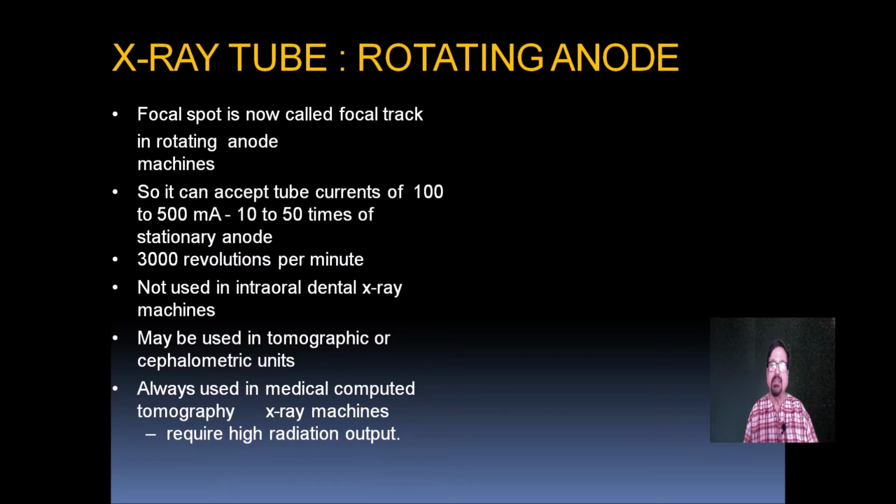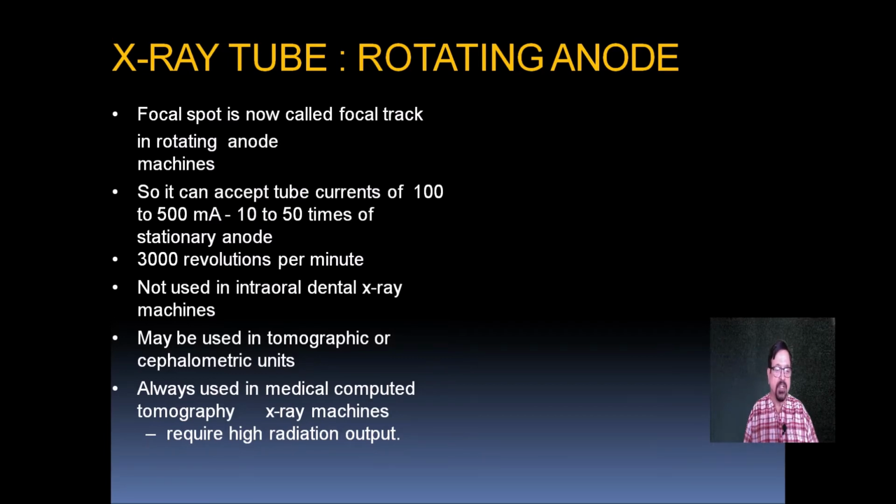Now in dental film or dental X-rays, in dental applications, we are using a small radiation. So there is no need to use a rotating anode, because a rotating anode tube is slightly bulky and larger in size.